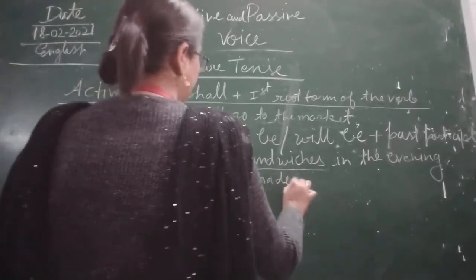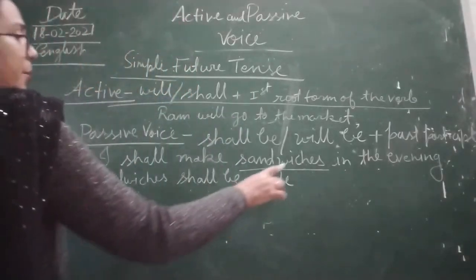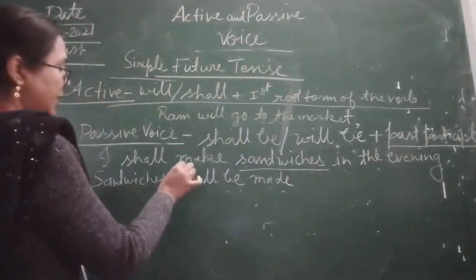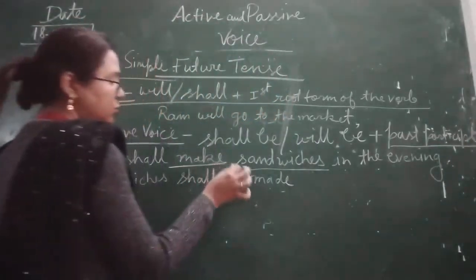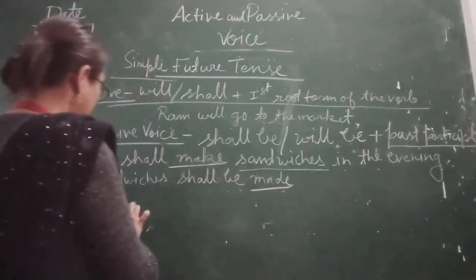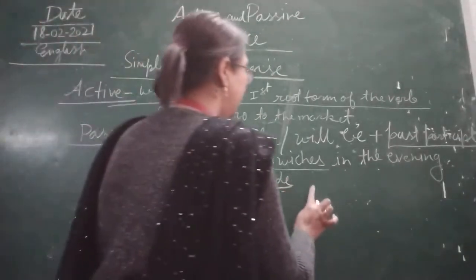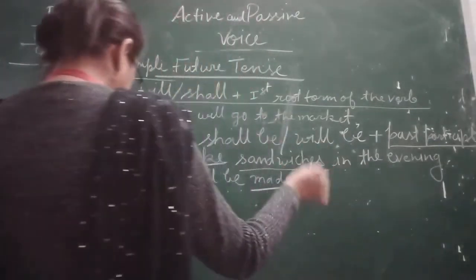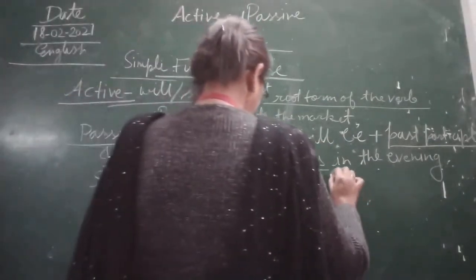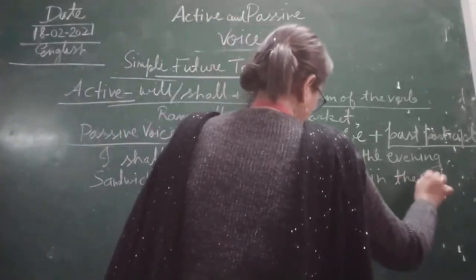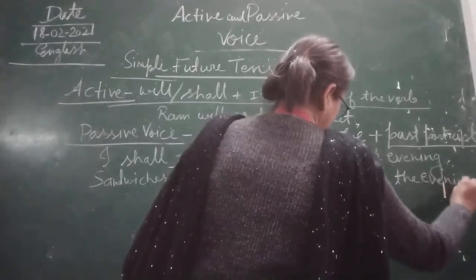Why made? Because here you can see we are using past participle. That is why we converted make to made. So, sandwiches shall be made by, what will we write? By me in the evening.